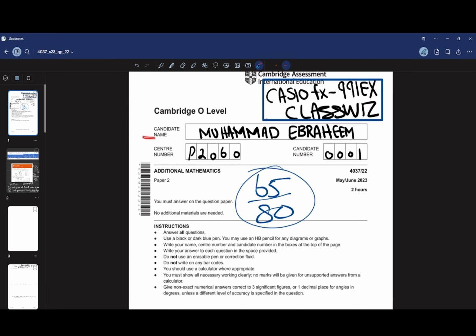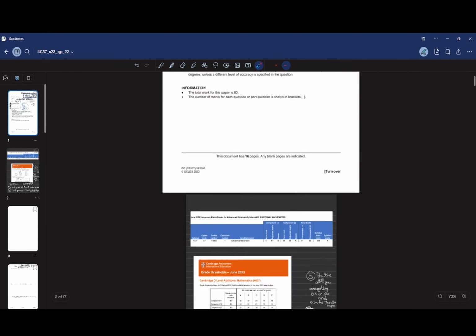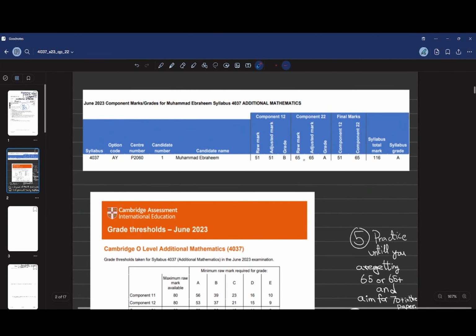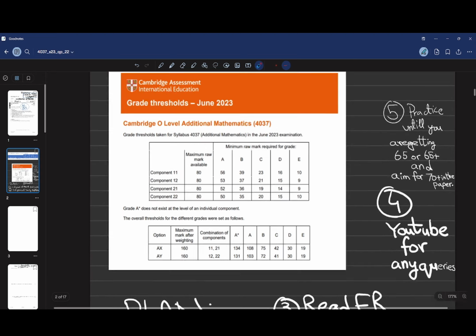Okay, you need to write your candidate name here, center number here, your candidate number here, and your calculator name as well. Then here is the proof that I got 65 out of 80 in this paper. 65 out of 80, and 51, 65 plus 51 is 116, and an A was on 103.